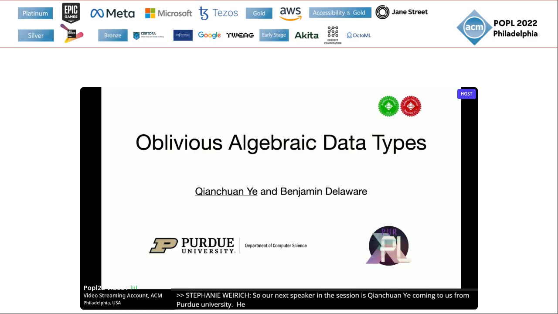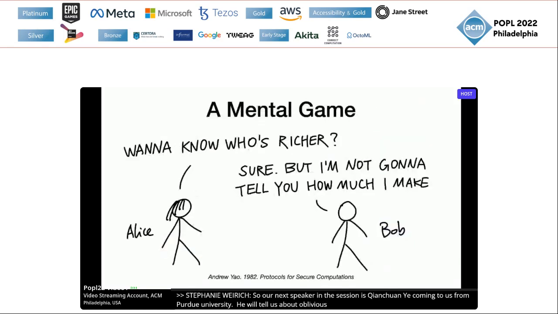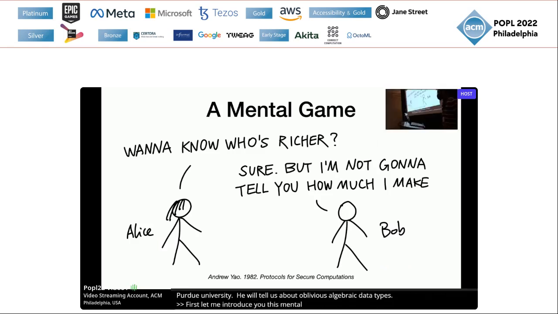Okay, so I'm very excited to talk about oblivious algebraic data types. First, let me introduce you to this mental game called Yao's Millionaires Problem. Let's say Alice and Bob, two millionaires, want to know who's richer without disclosing their actual wealth. In other words, they want to compute something together, in this case a Boolean indicating who's richer, and they want to do so without disclosing their private input, like in this case, how much they have made.